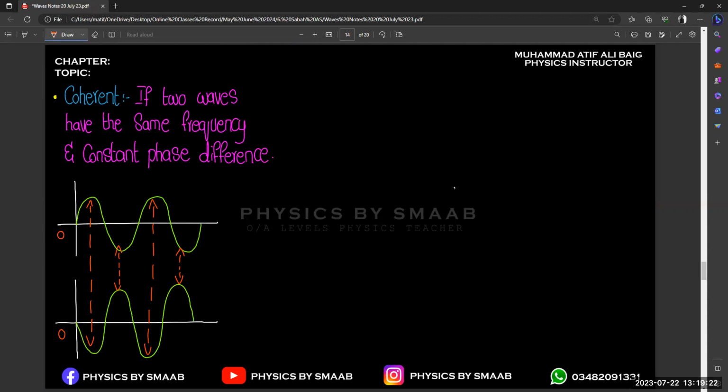And let's suppose if we want to give an example from our daily life of a coherent wave, laser light is the example of a coherent wave, because you observe that laser light is completely sharp and focused on a single point, so that's why it is known as coherent. And if we consider filament lamps that we use in our daily life, basically that is an incoherent source, because they spread, and their brightness depends upon the position. But laser light is completely focused on a single point, so that's why it is completely coherent, because its phase difference and frequency remain the same. So this is the concept of interference.